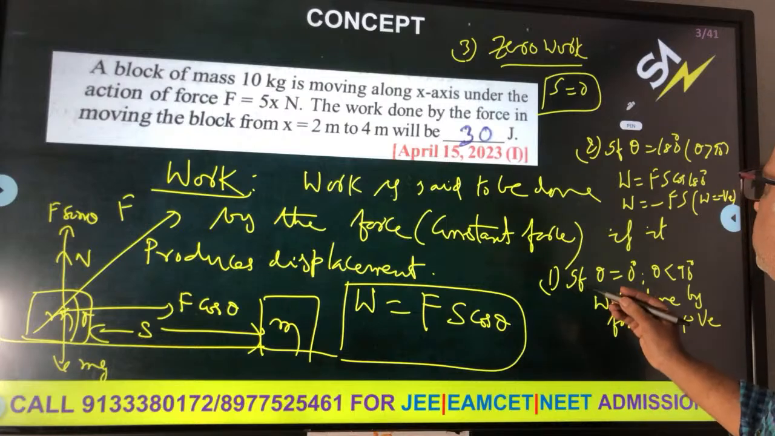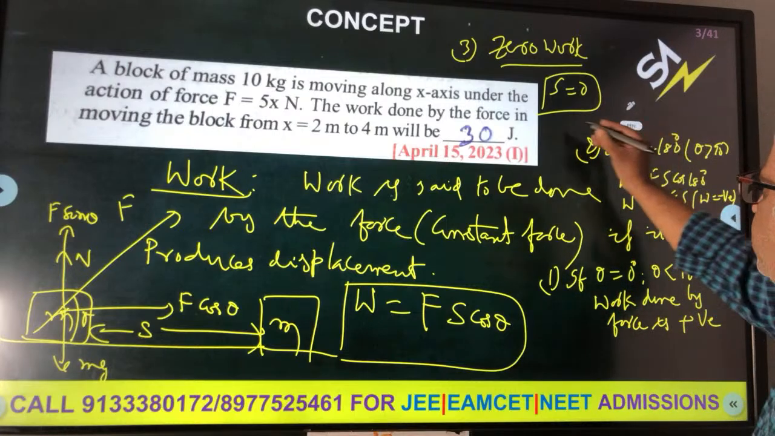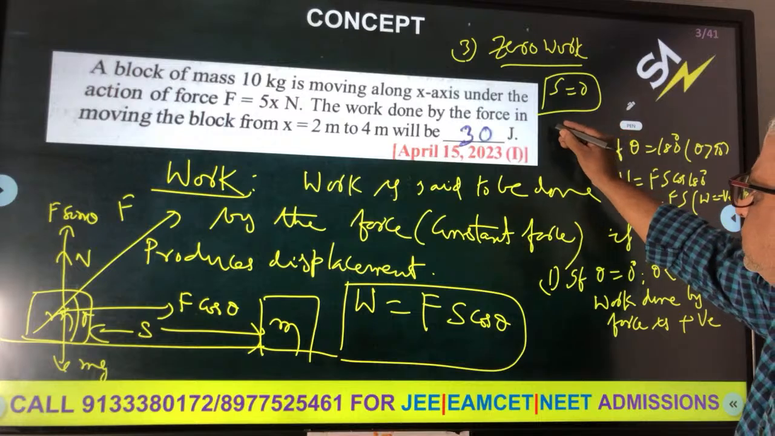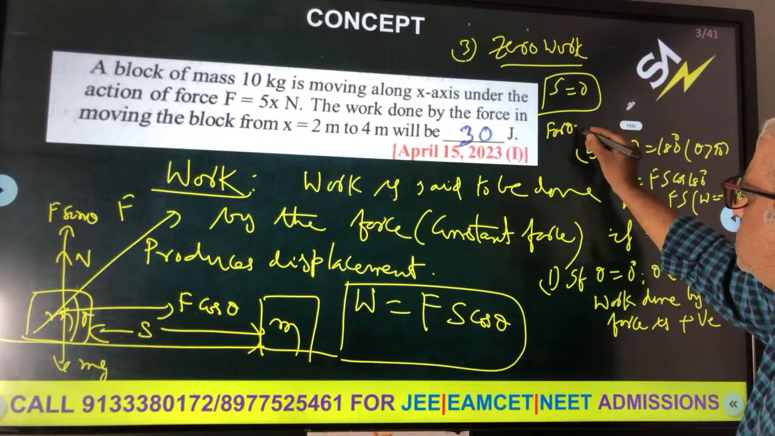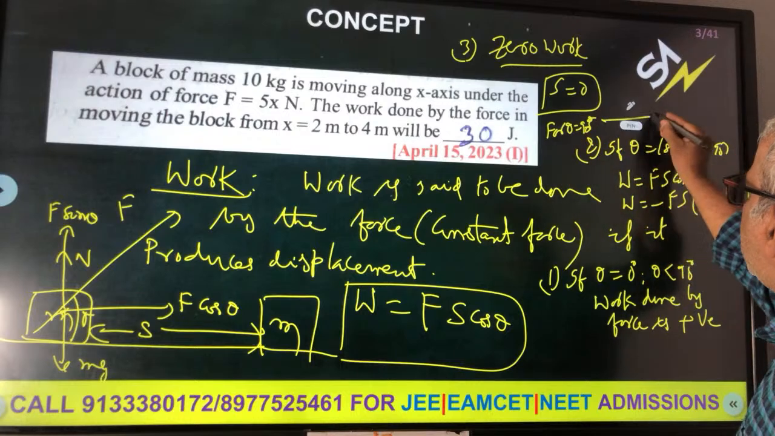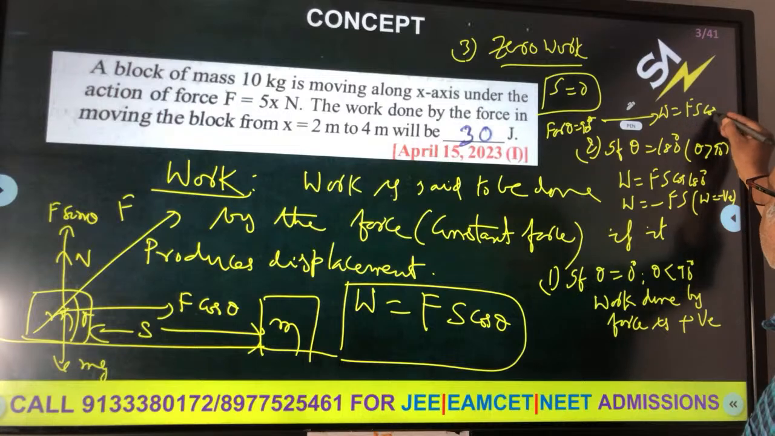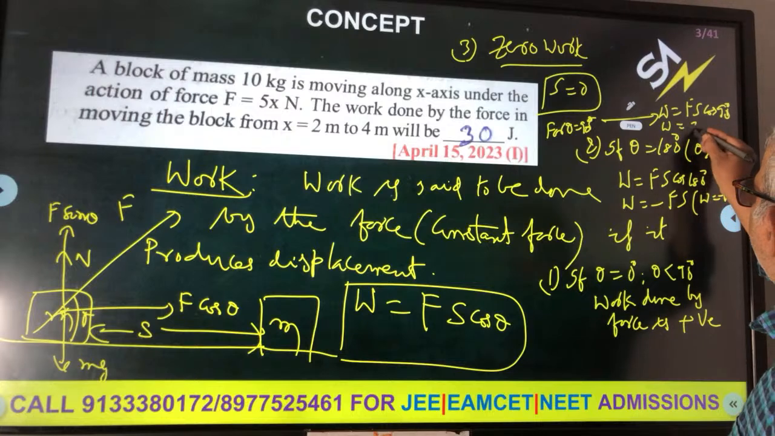One of the cases is nothing but what? Theta 90 degrees. For example, we are taking theta 90 degrees. So what will happen for theta 90 degrees? W is equal to Fs cos 90. Cos 90 is 0. Then work done is 0.